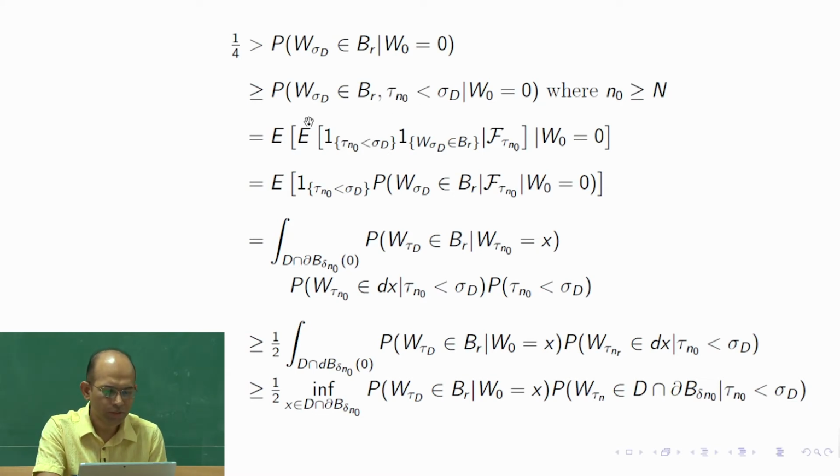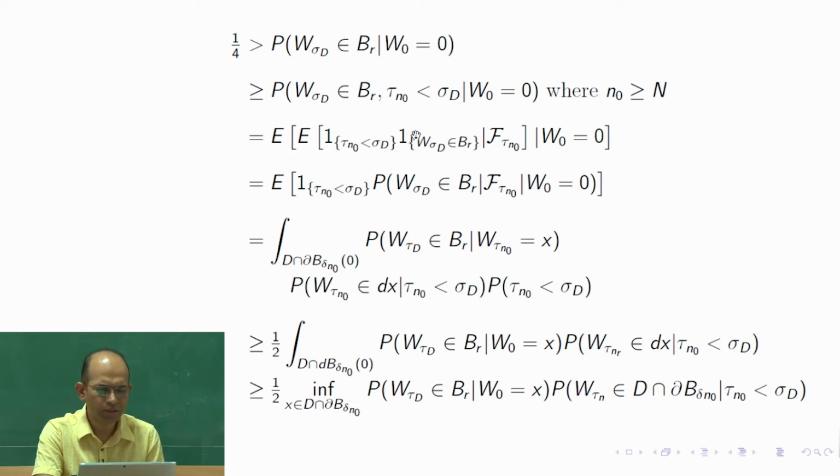This probability we can write down as an expectation also, correct, because the probability of A is nothing but the expectation of the indicator function of A. So, we write W sigma d belongs to BR as an indicator function.